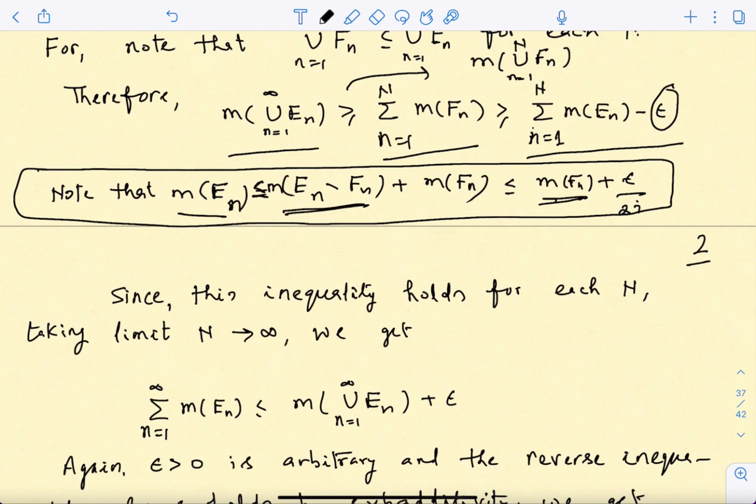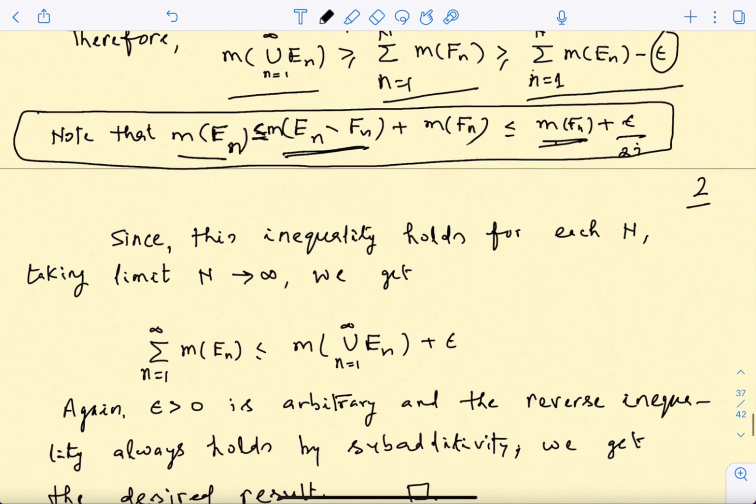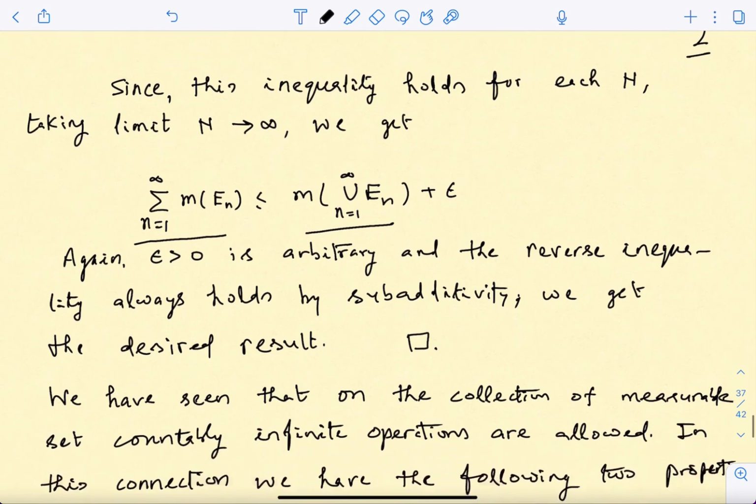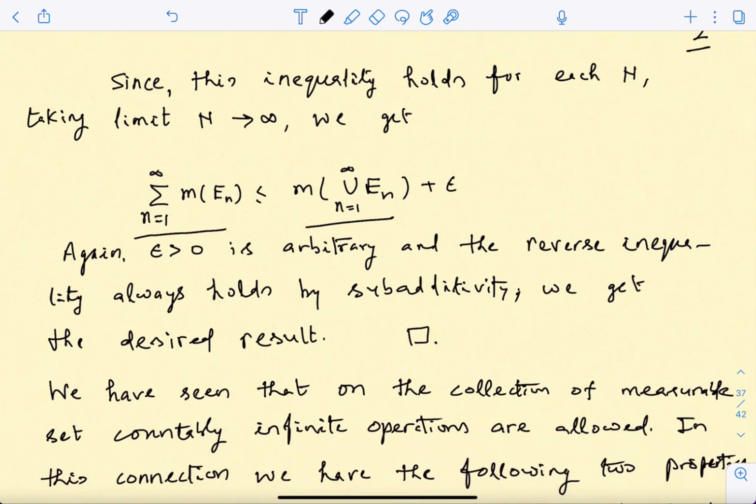So this is a finite sum, and by taking the limit also, the same inequality is going to be satisfied, and hence this is less than or equal to the measure of the union plus an extra epsilon. But epsilon is arbitrary here, so we can allow it to go to 0, and we get the additivity property. This is one of the most important properties for the measure to satisfy, and it allows us to take limits. When we study functions, this is going to be used very frequently, and it gives some important results.